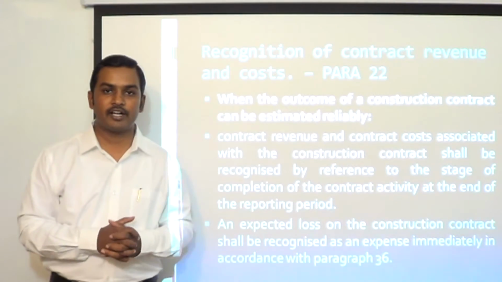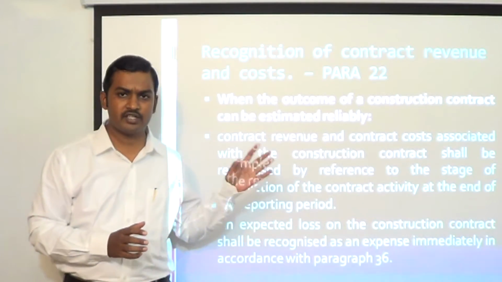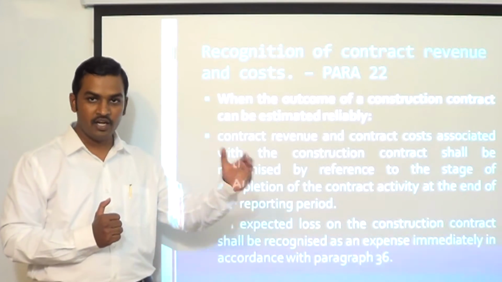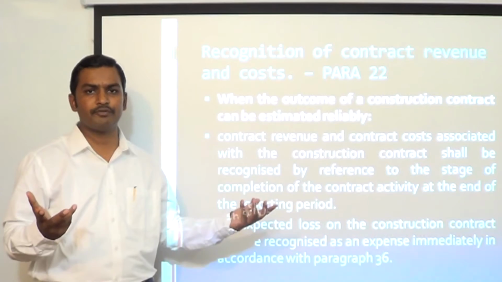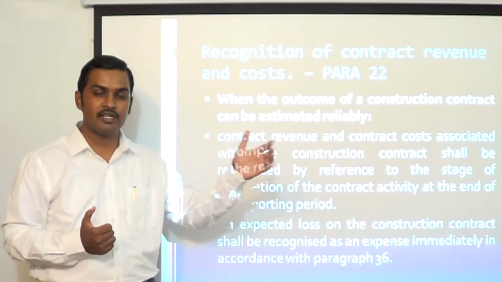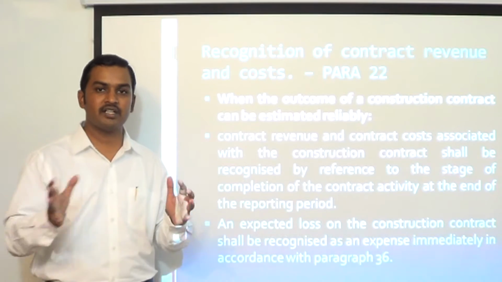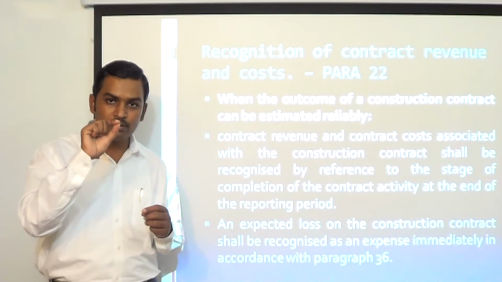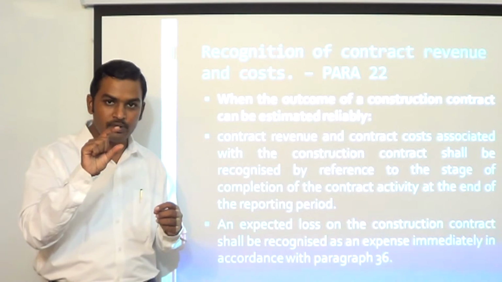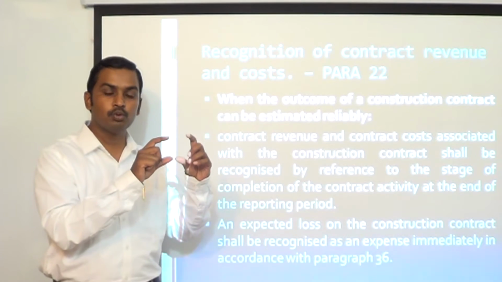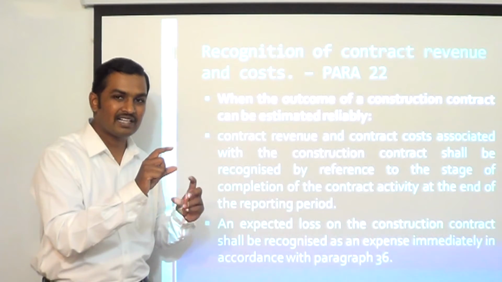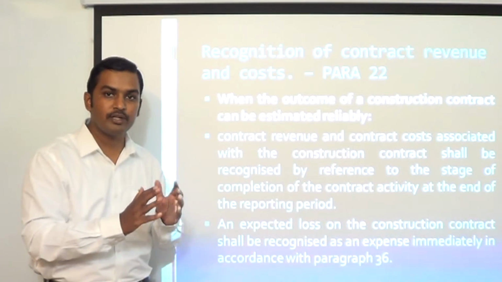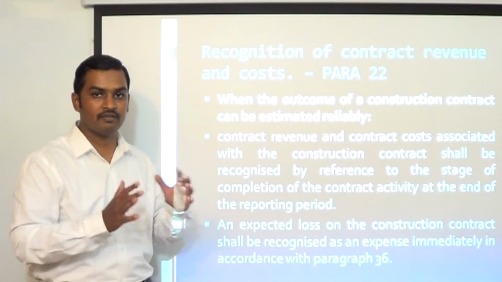Next, recognition of contract revenue and contract costs. This is the basic question which the standard wants to answer. The standard says if the outcome of the contract can be estimated reliably, if you can estimate what is going to be the outcome, profit or loss, in such cases you can follow the percentage completion method. What is the percentage completion method? Every year we have to find out the cumulative percentage of completion, and this cumulative percentage of completion has to be applied to current estimates of contract revenue and current estimates of contract costs to arrive at the amount of revenue and cost to be recognized with respect to that contract in our financial statements.